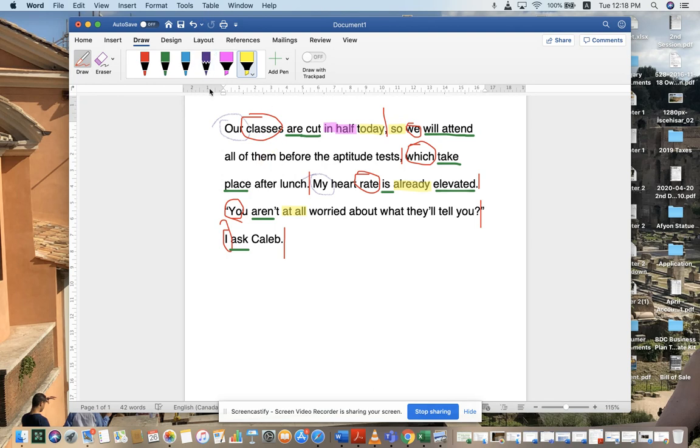So we will attend. What will we attend? We will attend all, in other words, all classes, because we have a possessive of them. Okay, so this is a possessive predicate.